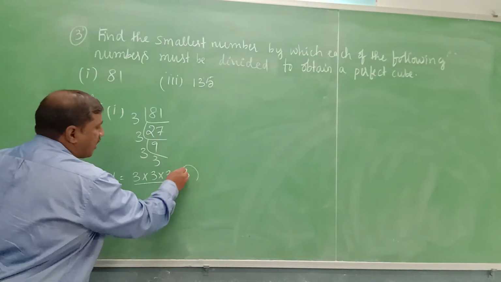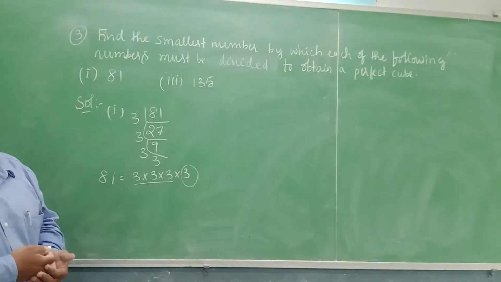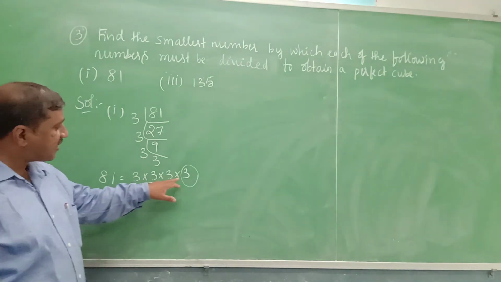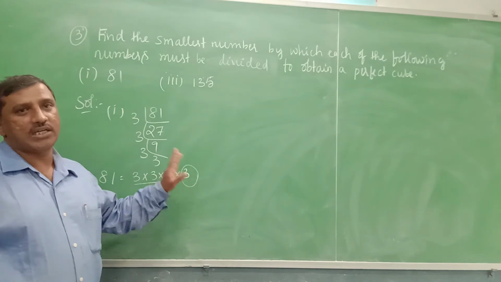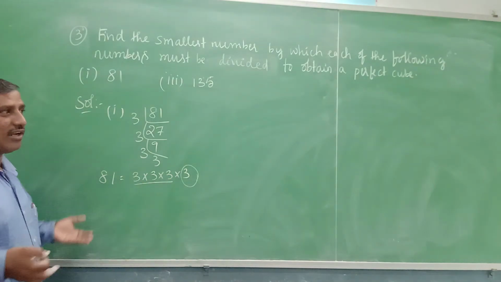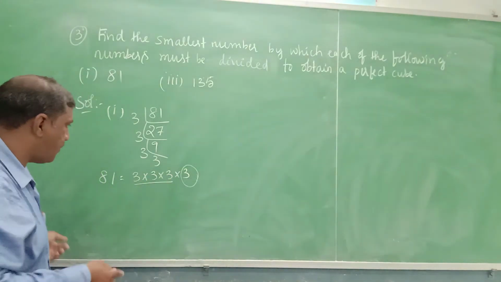So to remove this, what to do? We have to divide by 3. If you divide by 3, it will be cancelled, and what will be left over? 3 into 3 into 3, that is 27. We know 27 is a perfect cube.